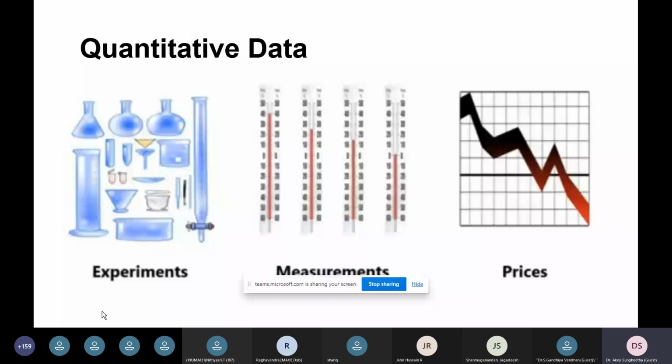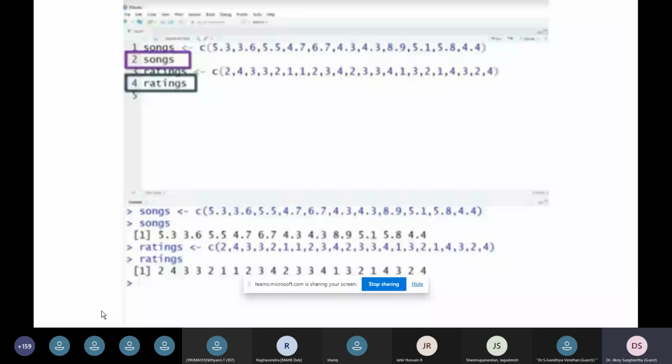Using the R tool, there is an example where you create a songs vector. Using the songs vector, we can assign values, and according to the songs, how much rating each song gets. These are the data values you can see: 5.3, 3.6, 5.5, 4.7, 6.7, 4.3, etc. All these data items are assigned as elements to the songs vector, and you are going to display them in songs. You can see the corresponding output when you execute it.